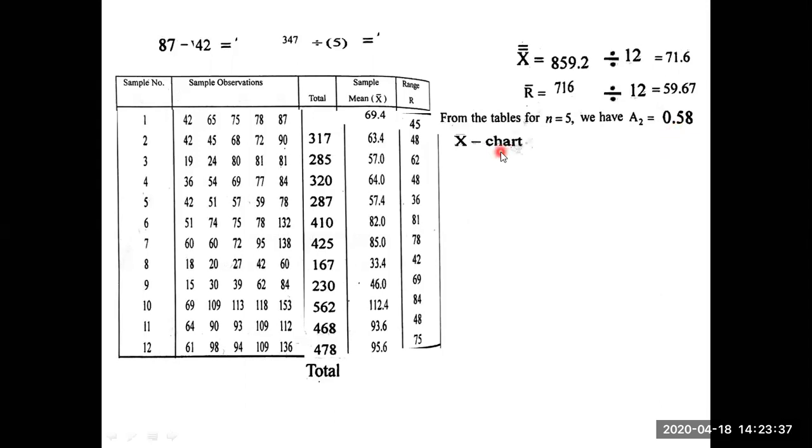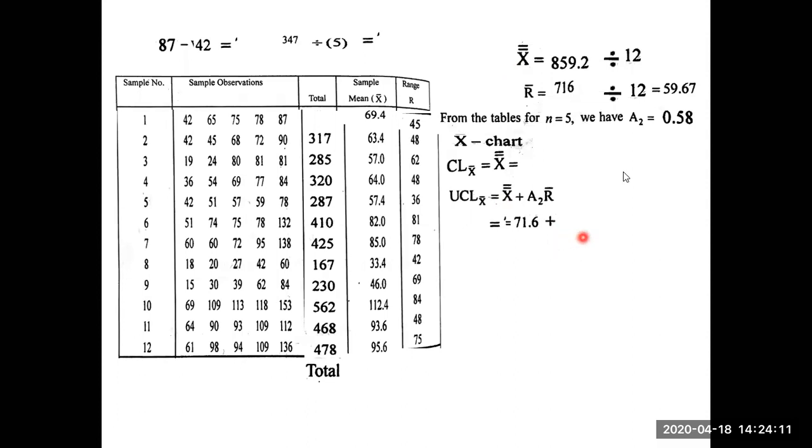Now we have to prepare an X bar chart. The control line X double bar is sigma X bar by N, which we already found: 71.6. So the control line is 71.6. Upper control line formula is X double bar plus A2 R bar. A2 is this value, R bar is this value, and X double bar is 71.6.